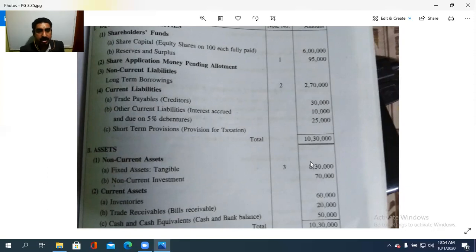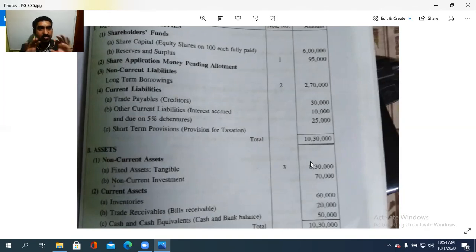Isn't it? So fixed assets tangible 8,30,000 and non-current investment 70,000. In current assets, mainly stock, trade receivables, cash and cash equivalents are there. If any other short-term current assets are there, they are to be put there. So here in this question, inventory is 60,000, trade receivables, that is bills receivable, 20,000, cash and bank balances 50,000. Total 10,30,000. So in this way, you need to prepare the balance sheet with the notes to accounts.